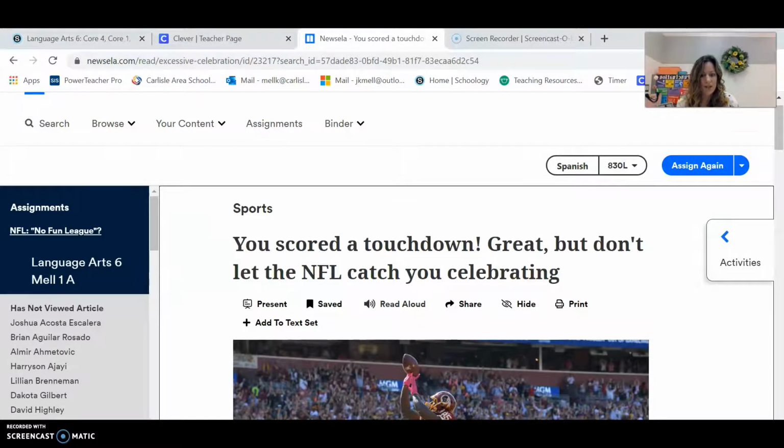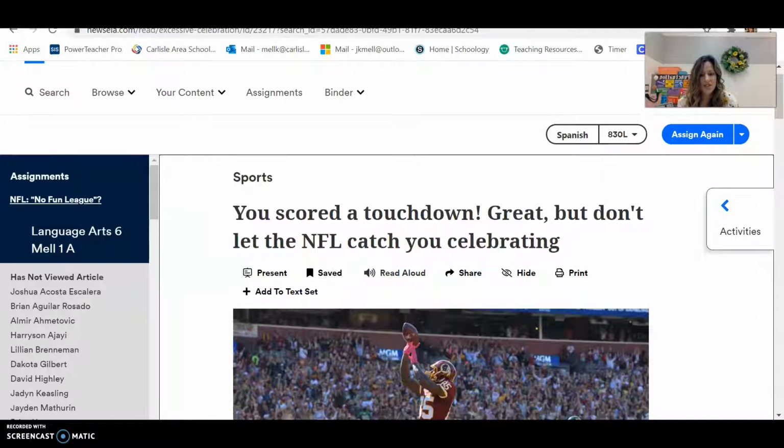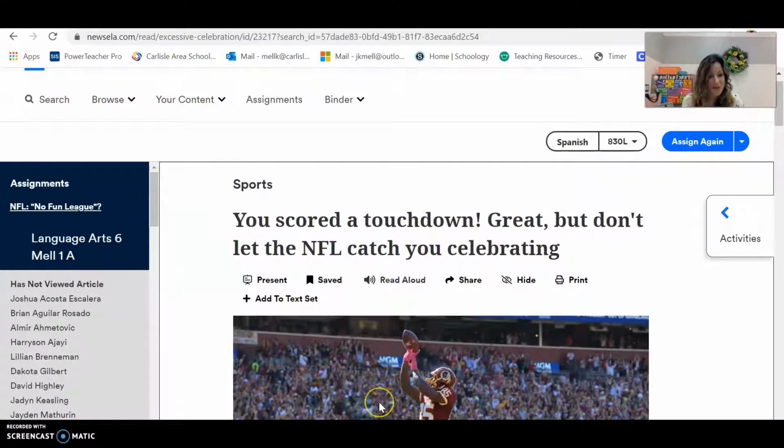And hopefully you were able to finish Tuck Everlasting yesterday with no issues. Today, we're going to try something a little different. It's going to be logging into Clever and going to my webpage.